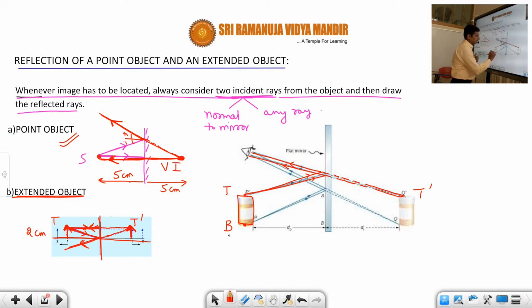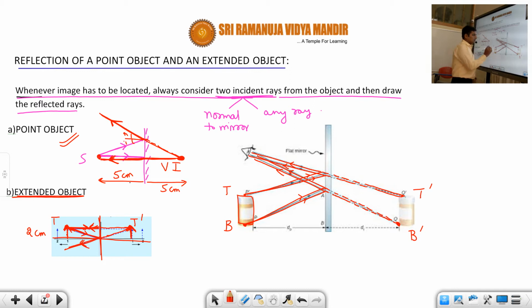Draw any two rays from that point, in such a way that the reflected rays follow the law of reflection. Now when you extend these two rays, they'll meet at one point. That point will be the image of this point, b dash.